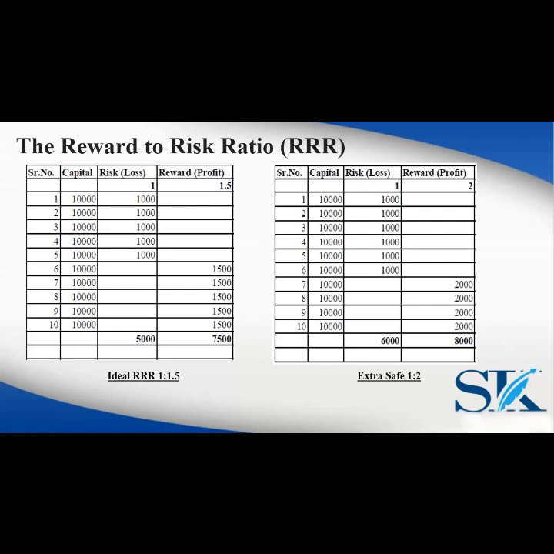Now, how do I say this? So, for example, let us presume that I invested 10,000 rupees in the market, and I did 10 trades. Like I've shown over here, I have put 10,000 rupees in every trade. I have kept a risk reward ratio of 1 is to 1.5. That means I will keep a stop loss of not more than 1, and I will get out at least at 1.5. So I will see to it that I make at least 1.5. Whenever I enter a trade, I will ensure that this is the minimum profit that I can make.